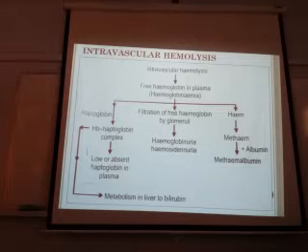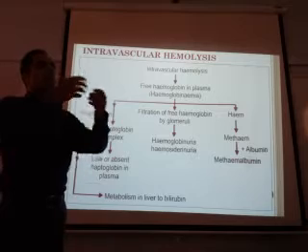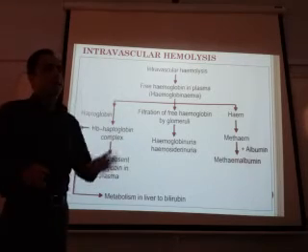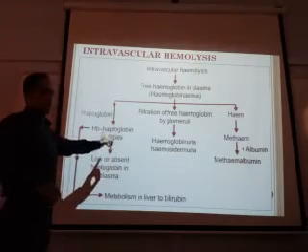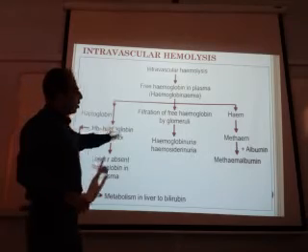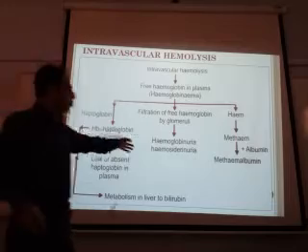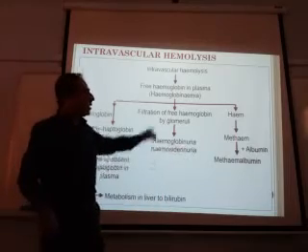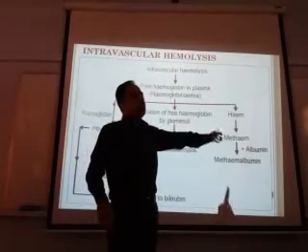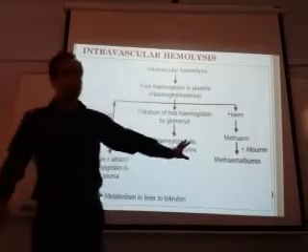If the hemoglobin is released in the plasma, there is destruction of the RBCs, hemoglobin is released. Three things will happen. Either it will bind to haptoglobin and form this complex, or it will be excreted out from the kidney in the form of hemoglobinuria and hemosiderinuria, or it can form metheme albumin. These three things will happen.